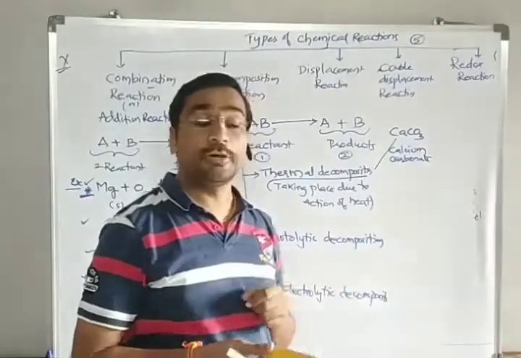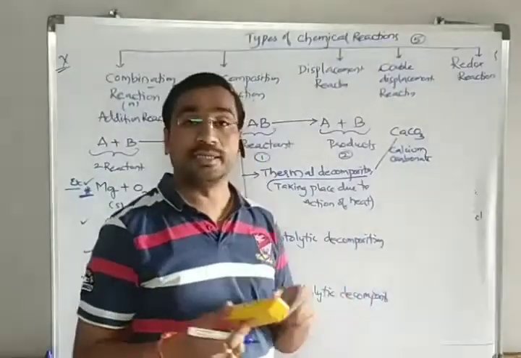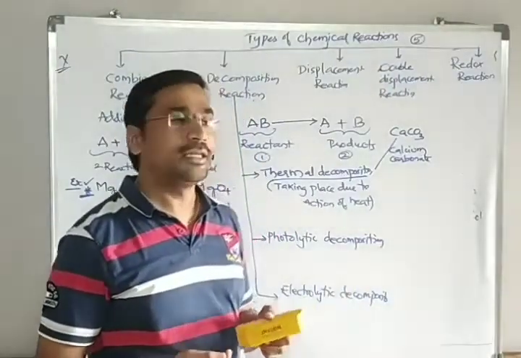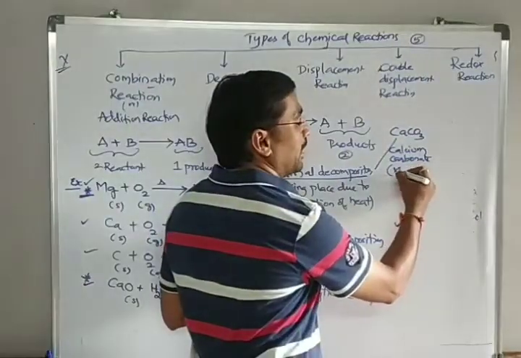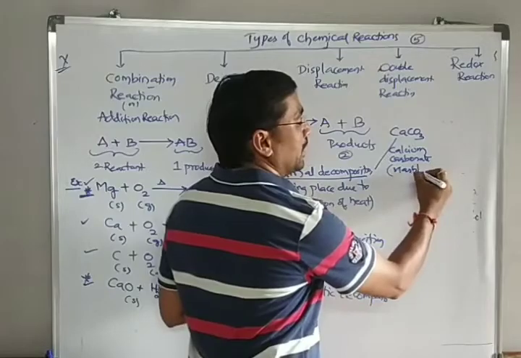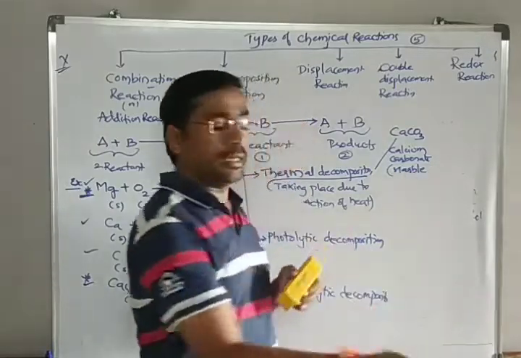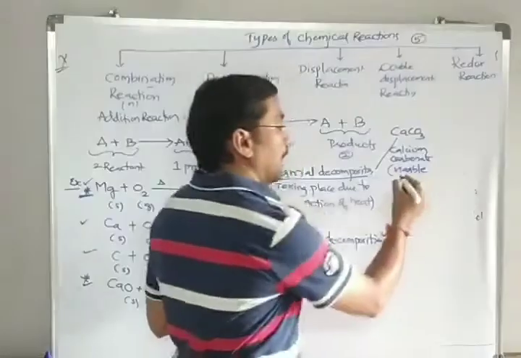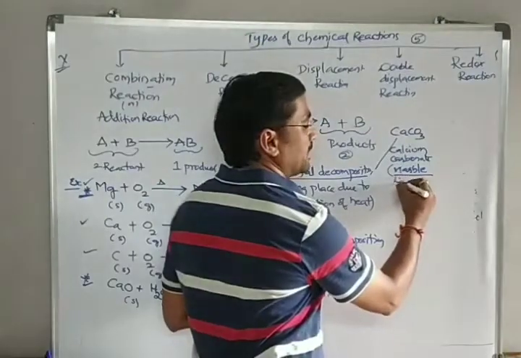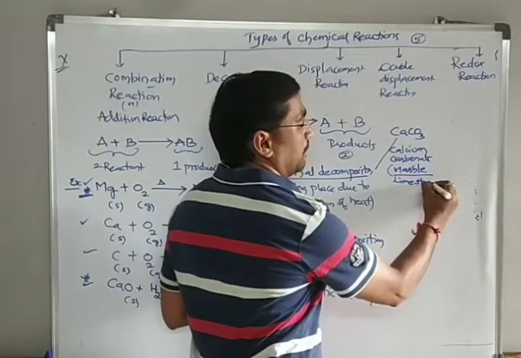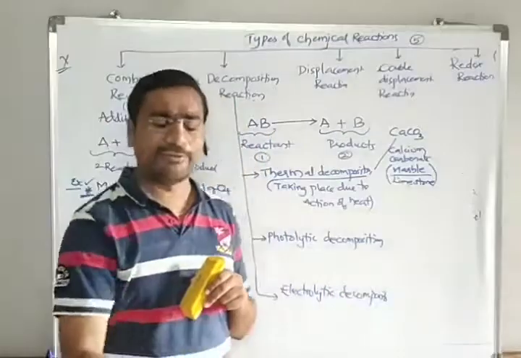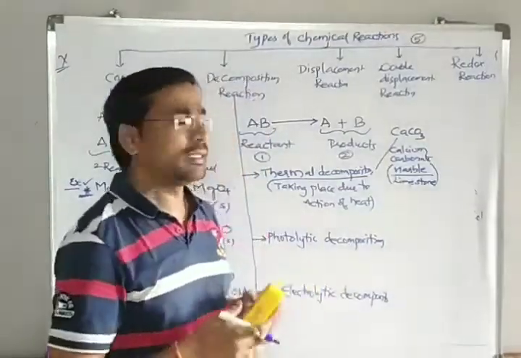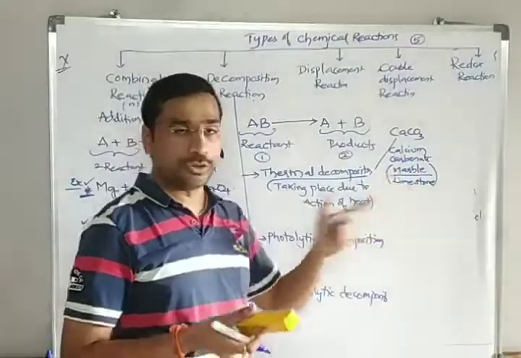Calcium carbonate is present in our houses. It is commonly called our marble stone, a chemical of our marble stone, or it is also commonly called limestone. In our houses, flooring is done nowadays mostly with marble stones we use.